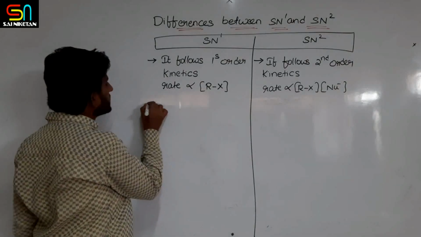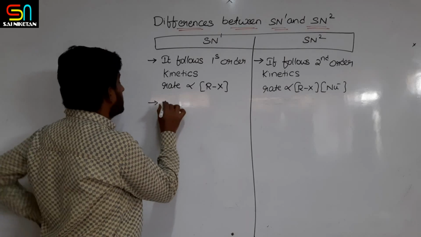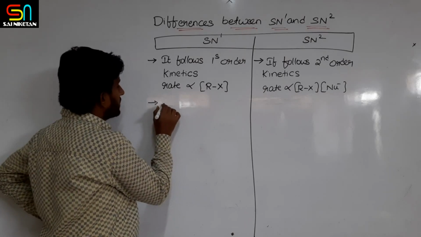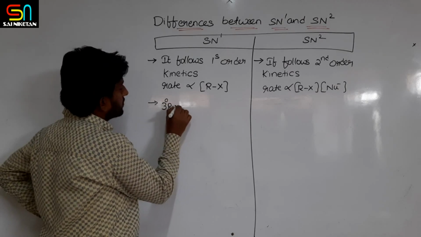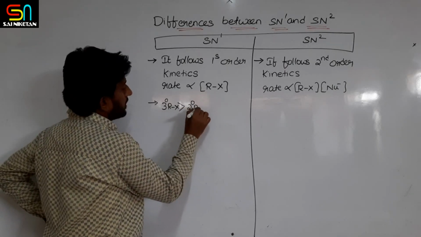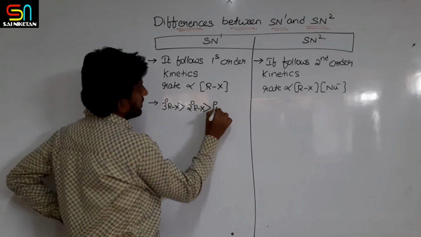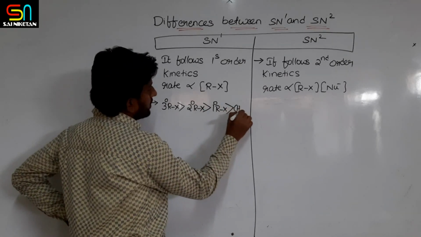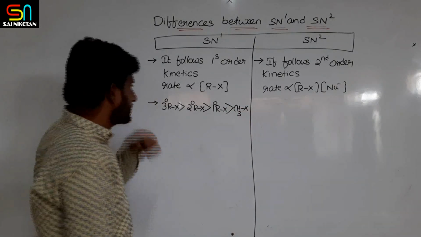Next, the order of reactivity of alkyl halides. Tertiary alkyl halides are more reactive than secondary alkyl halides, than primary alkyl halides, than methyl halides. This is the order of reactivity in SN1.